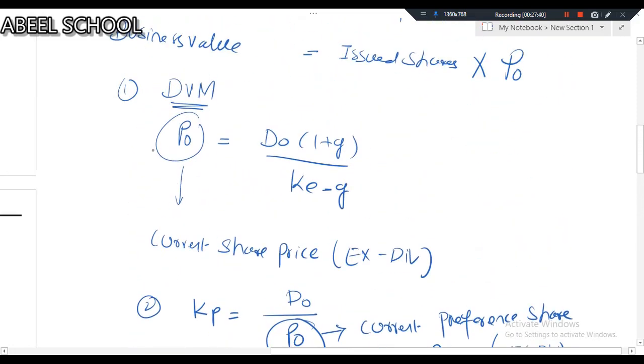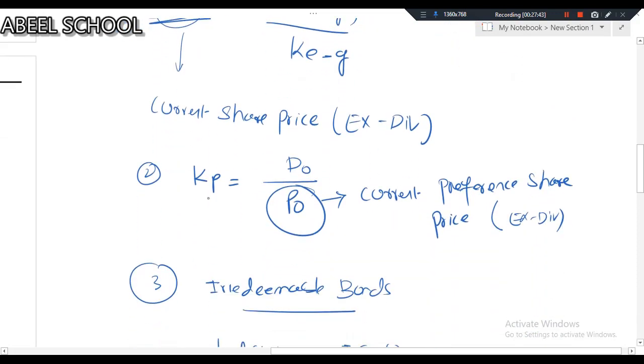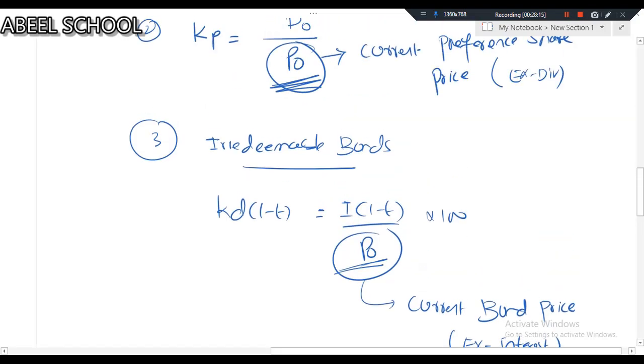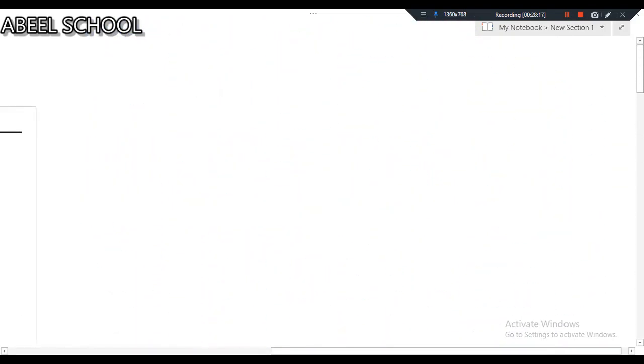I have used the P naught for ordinary shares in DVM. In this cost of preference shares formula, I've used the P naught for preference shares. In the irredeemable bond formula, I've used P naught for bond price. So you can see one thing. This is the proof of P naught being a generic symbol in financial management, which is used for every instrument which has a market value. So we use P naught for ordinary shares, we use P naught for preference shares, we do use P naught for bonds as well.